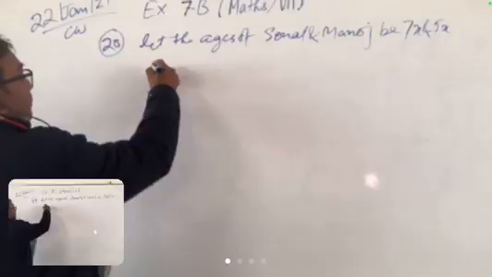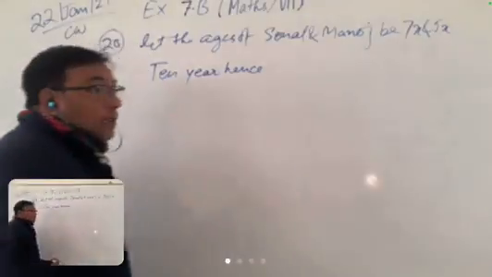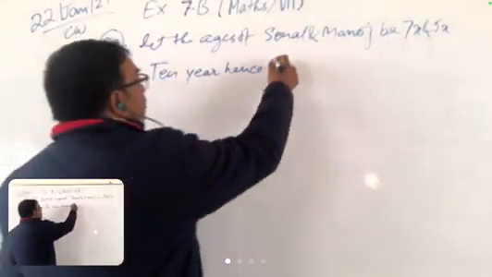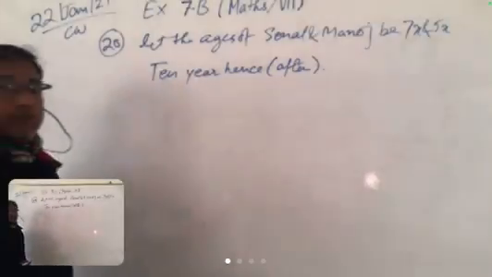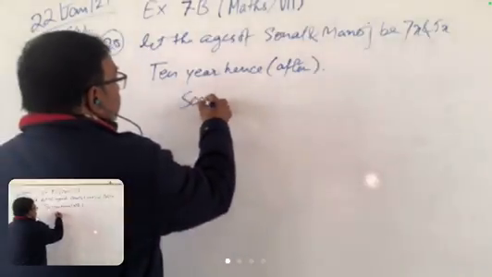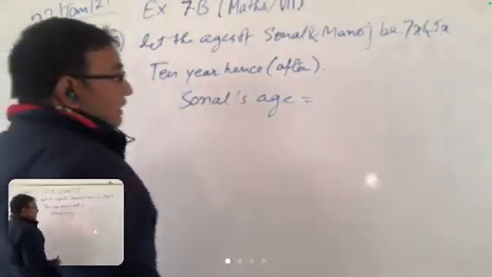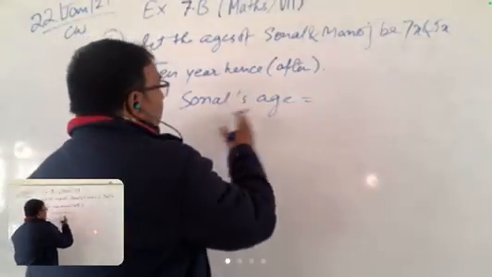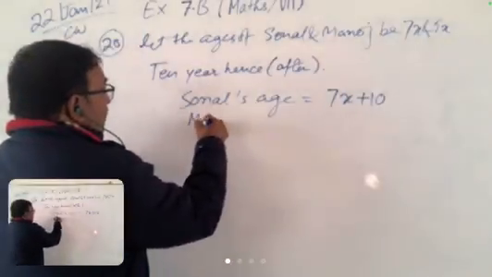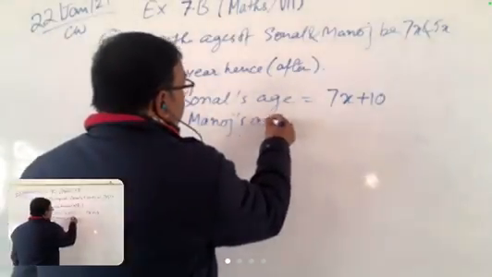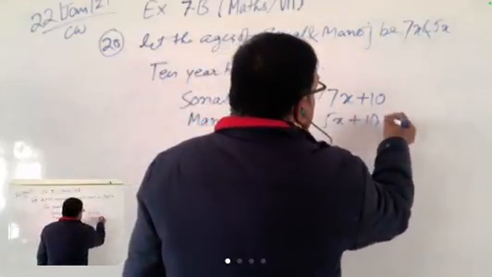10 years hence. Some of you, do you know what is the meaning of hence? After. Matlab in future basically. So now Sonal's age is 7x. After 10 years, Sonal's age will be 7x plus 10. And Manoj's age is equal to 5x plus 10.